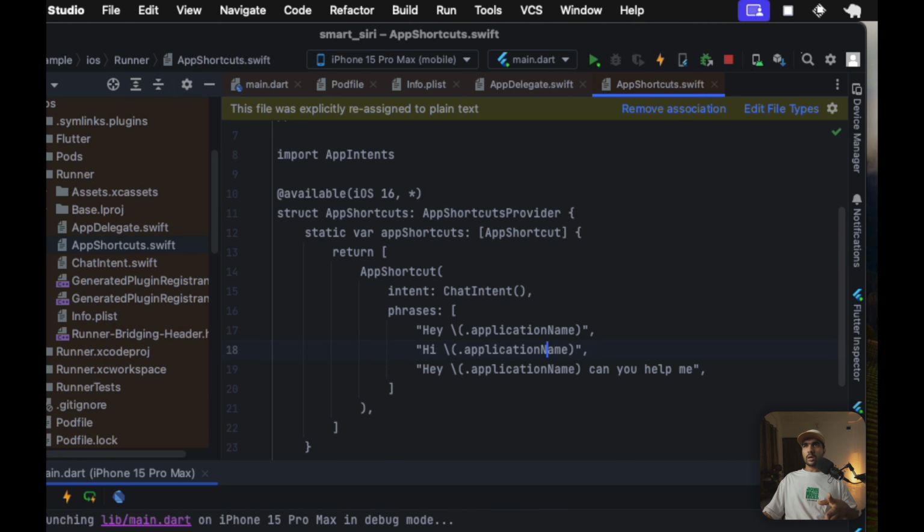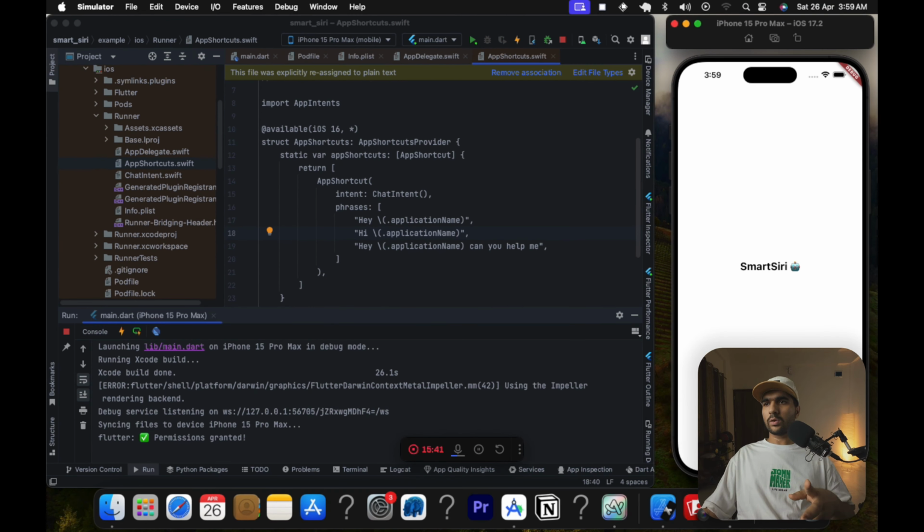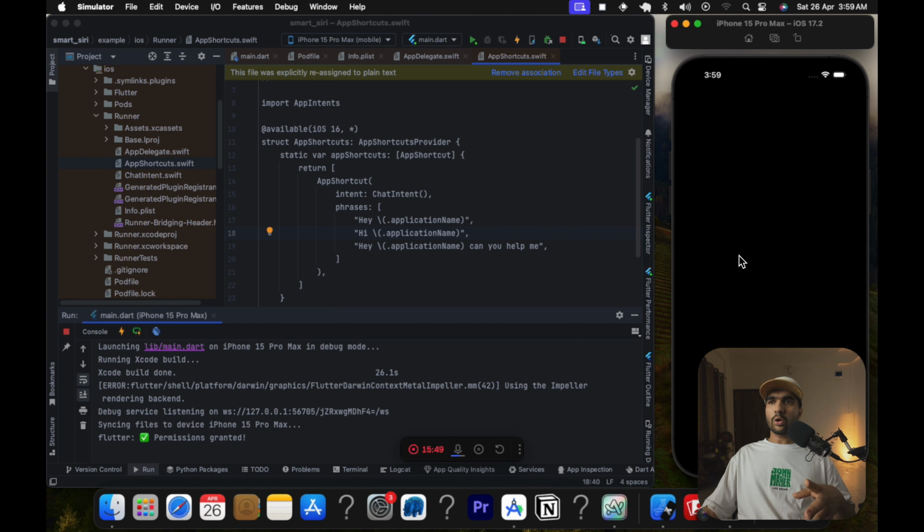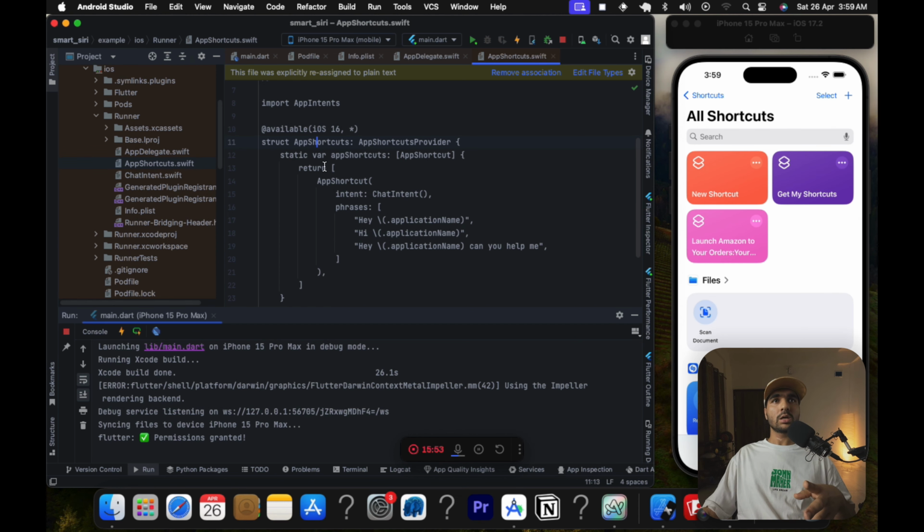Why? Because as I'll show you inside our simulator too, once we run our example project, inside shortcuts, it automatically adds the app shortcuts that we initialize. So here we are initializing one app shortcut, that is our chat intent.